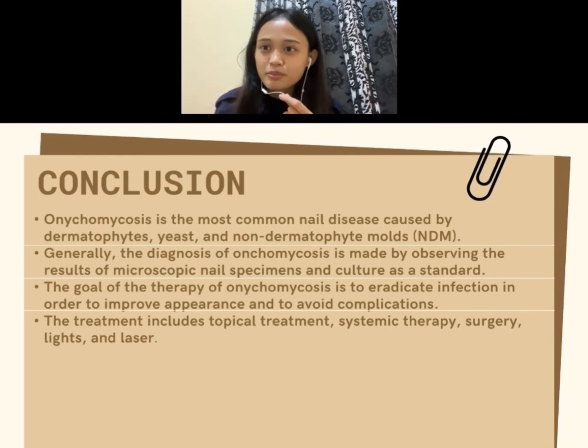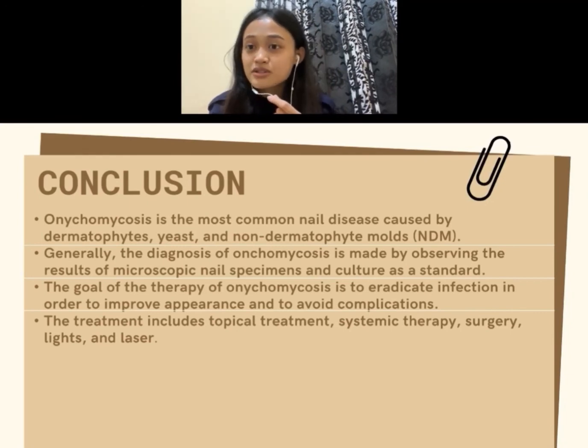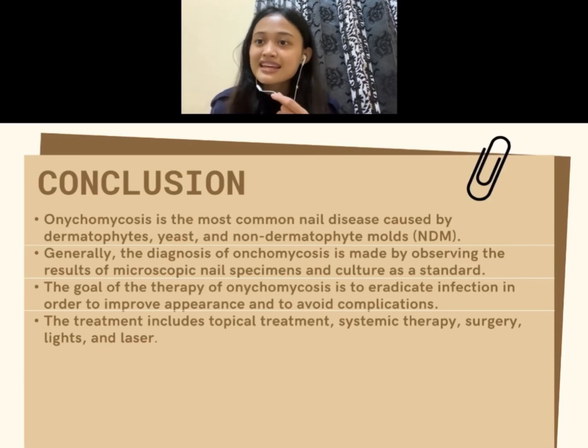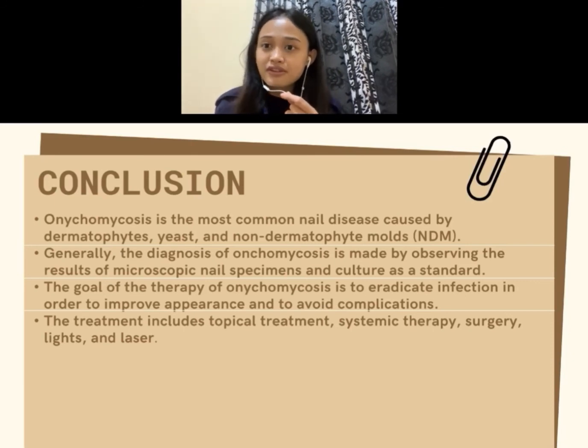Now I'm going to conclude our presentation. So onychomycosis is the most common nail disease caused by dermatophytes, yeast, and non-dermatophyte molds. There are specific groups of people that have been identified to have higher risk of onychomycosis, including older age, people who have diabetes mellitus, people who live in a hot and humid environment, and genetics, etc.